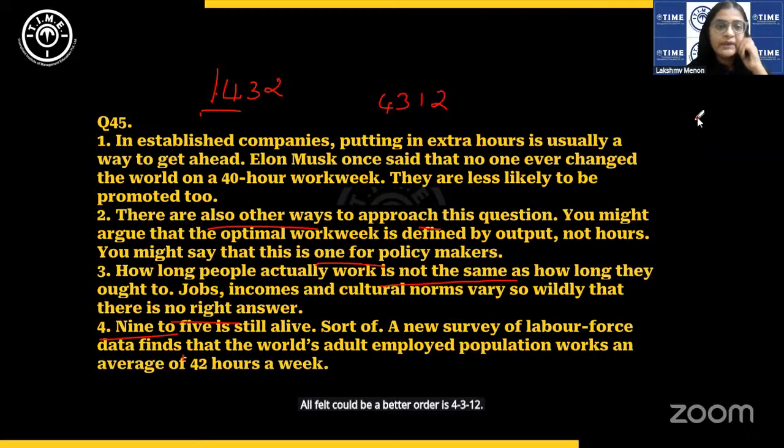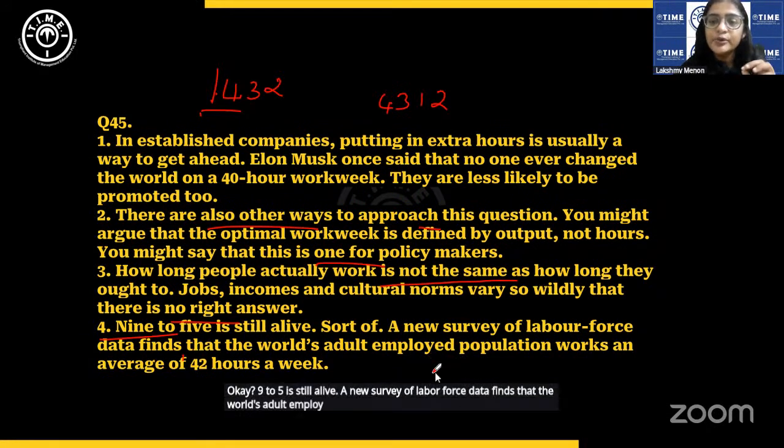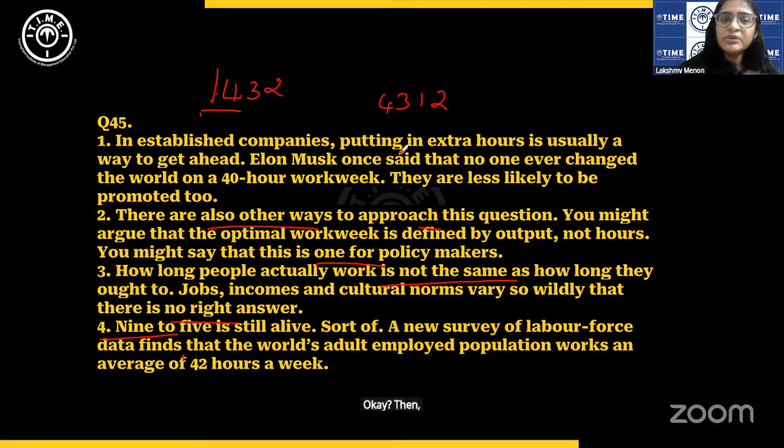So instead of starting with this one, what we all felt could be a better order is 4 3 1 2. Okay, 9 to 5 is still alive. A new survey of labor force data finds that the world's adult employed population works an average of 42 hours a week. Okay, then how long people actually work is not the same as how long they ought to.